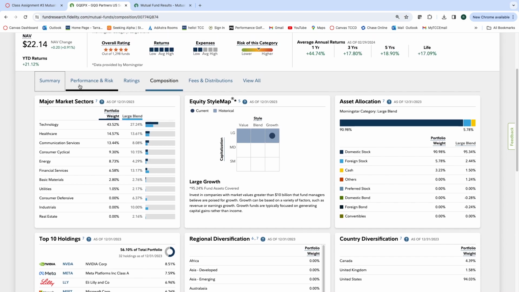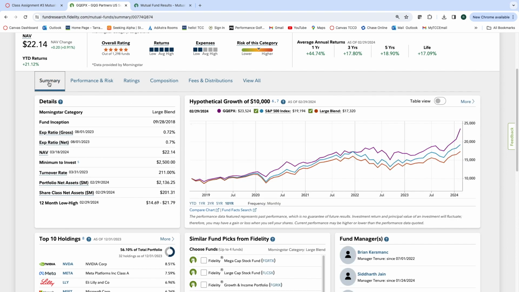Now, there's your summary right in here. So you can look at all of these items. Fidelity just does a really nice job of giving you some great research, hypothetically, if you've invested money, what it would look like. We have the fund inception date, 9/28/2018. It's a relatively young fund, going on 6 years, about to be 7 pretty soon.